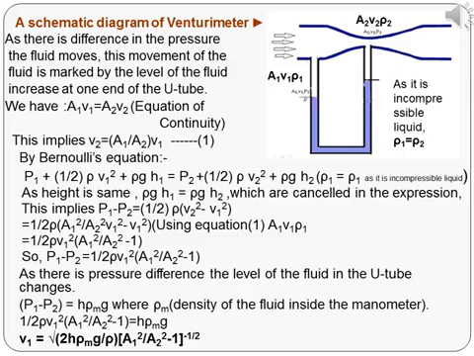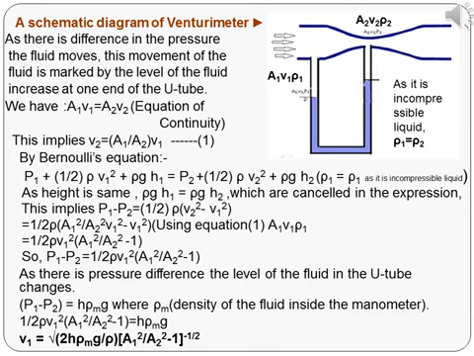According to Bernoulli's equation, P1 plus 1 by 2 rho V1 square plus rho g H1 is equal to P2 plus 1 by 2 rho V2 square plus rho g H2. As height is same, rho g H1 is equal to rho g H2, which are cancelled in the expression. Then P1 minus P2 is equal to 1 by 2 into rho into V2 square minus V1 square.